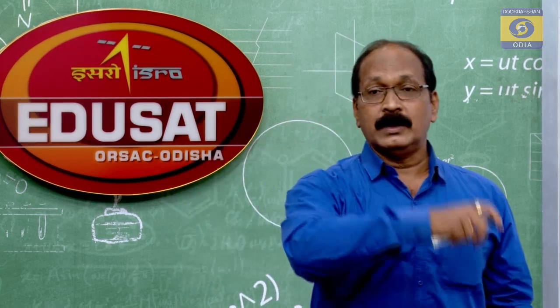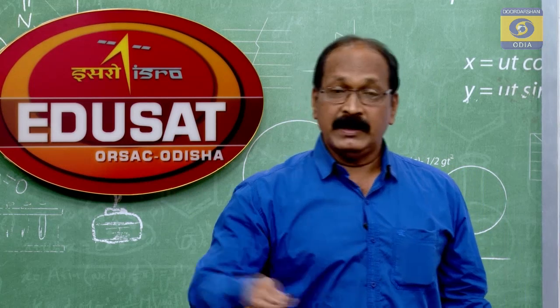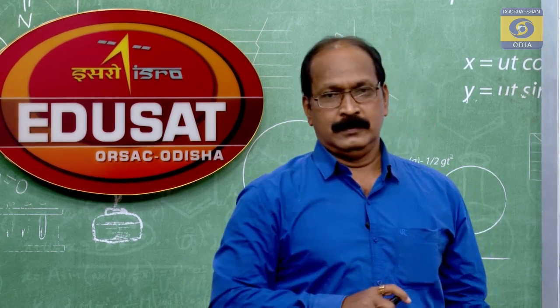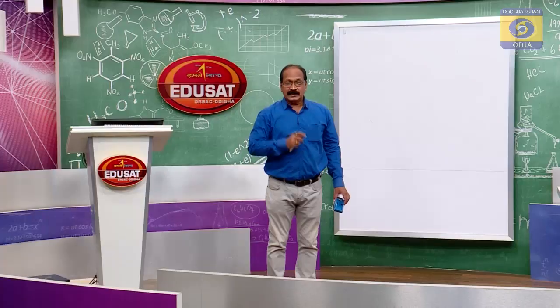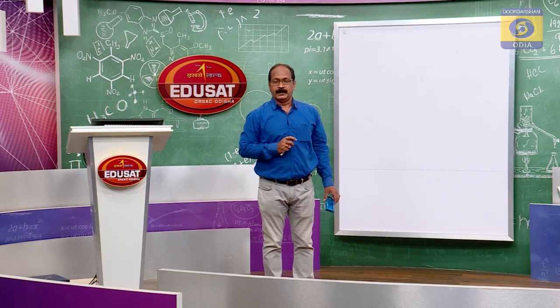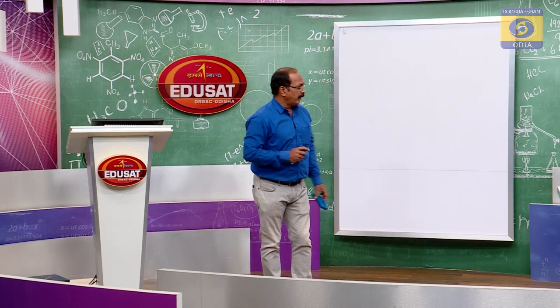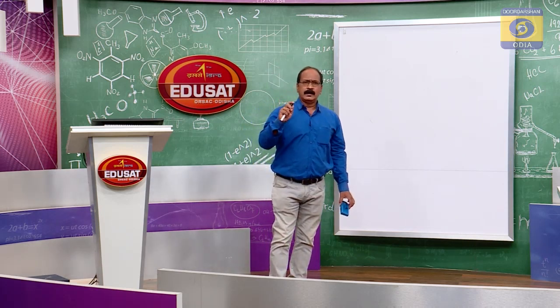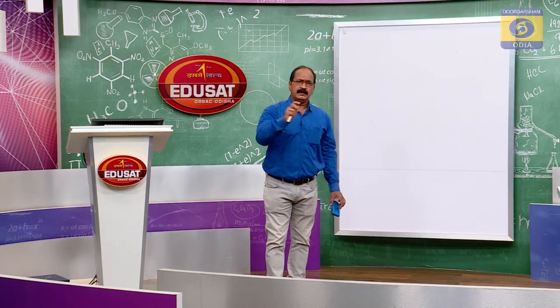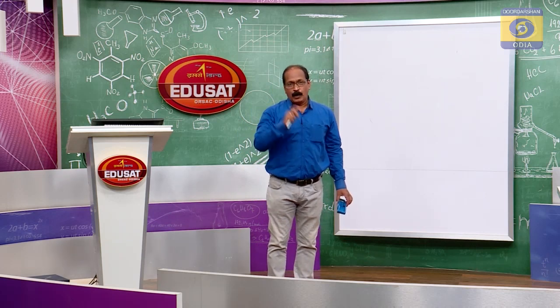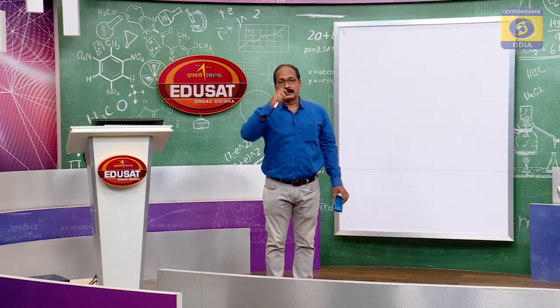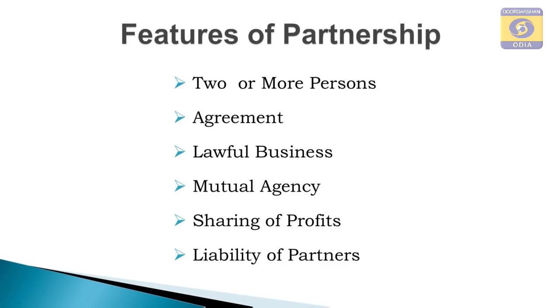Similarly, the investors in the organization who have invested their hard earned money expect more from the organization. They expect more return on investment, ROI, return on investment. So, these are the factors of profit. Because of these factors, we have to earn profit and share it among the partners. Next feature is liability of partners. Liability of partners in partnership business is unlimited.